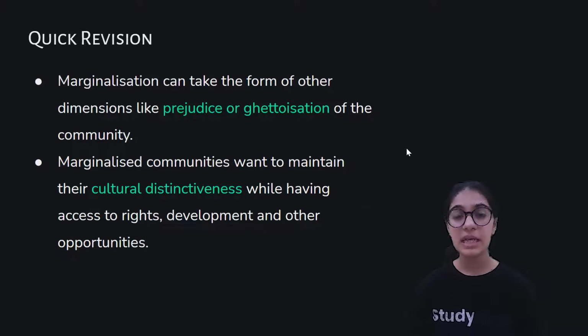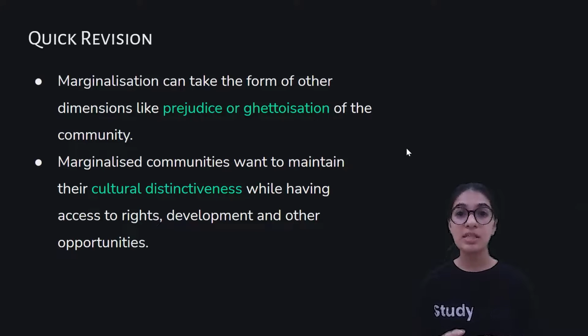So basically, since the two communities we read about are marginalized, this led to ghettoization. That means because they were socially and economically marginalized, they used to feel very insecure in the center of society. That is why they decided to move out from the center of society and live at the margins of society with their people.